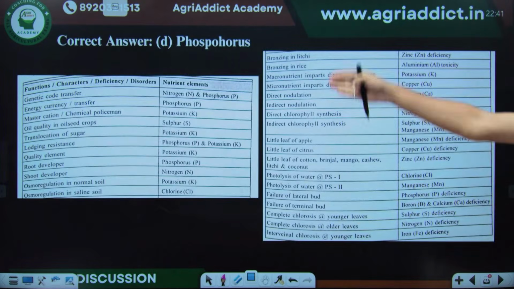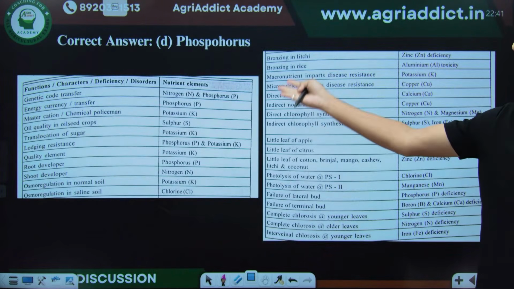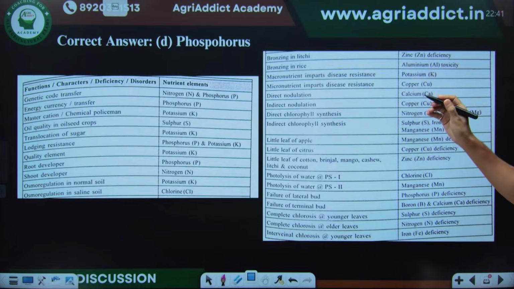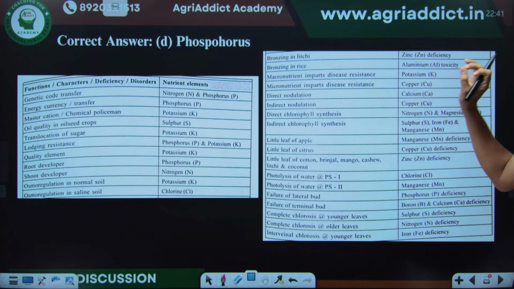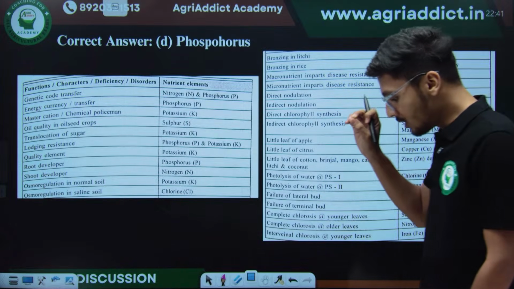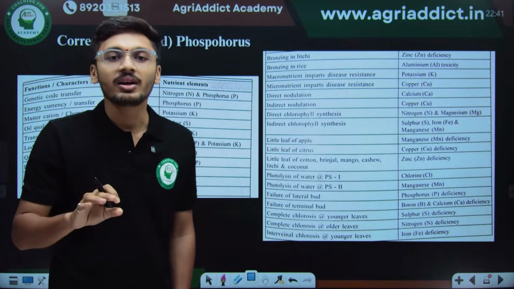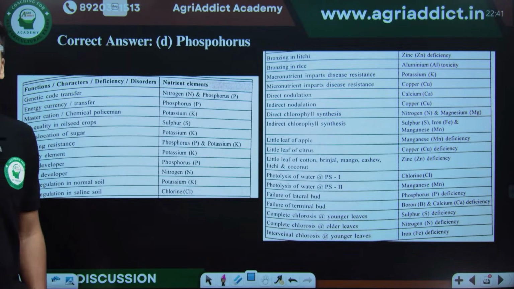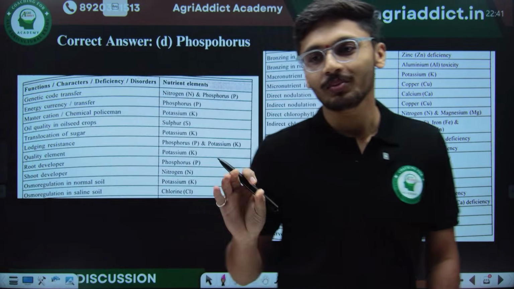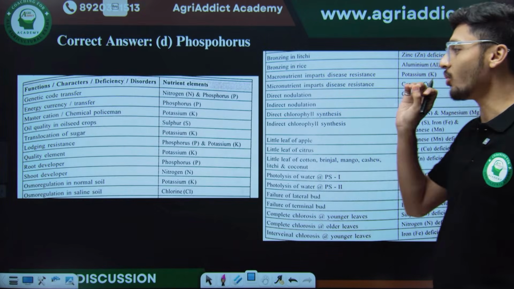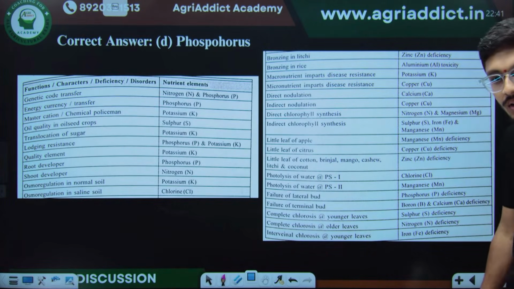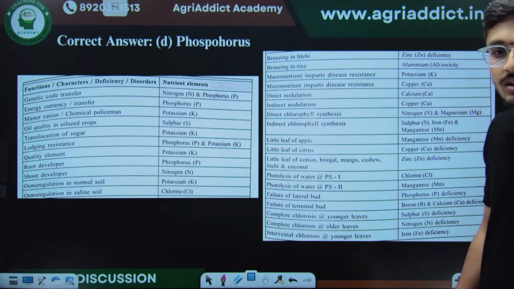So apart from this, I have mentioned some important nutrient elements and their functions. Definitely take a screenshot of this table also and keep revising it. In this last course of preparation, it is very very important not to skip any single table from any book. Remember that this is very important. Yes, Jayesh, the answer was D only.